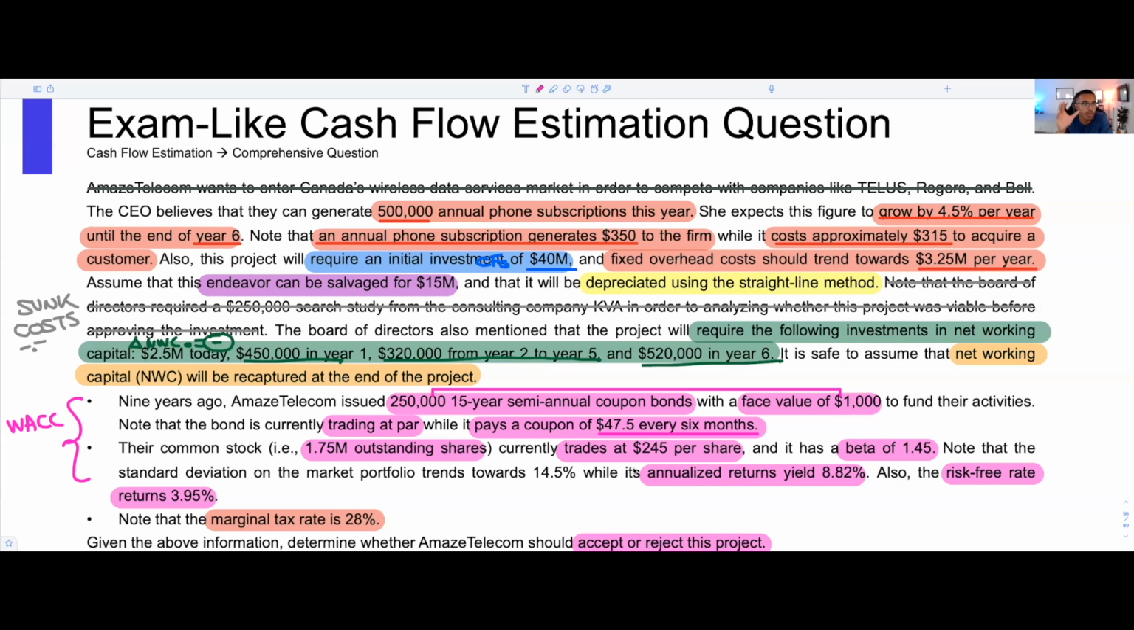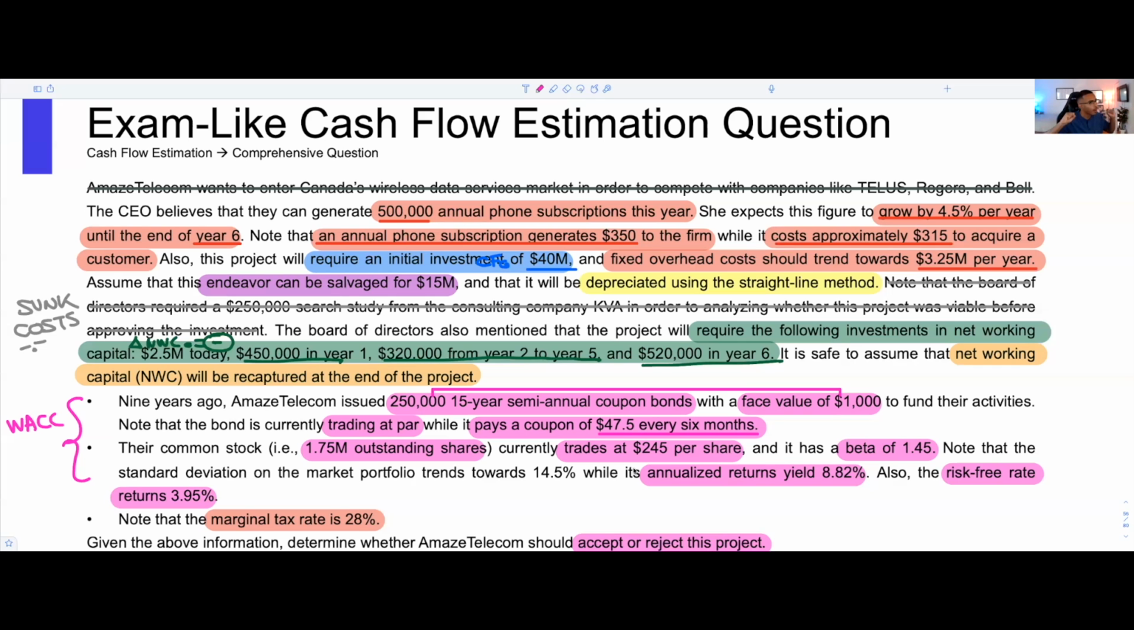Same thing applies with the second bullet point, letting you know that the common stock of Amaze Telecom is trading at $245 per share, and we have 1.75 million shares outstanding. With that, you're going to be able to find the market value of equity. But they're also letting you know that it has a beta of 1.45, that the standard deviation on the market portfolio is equal to 14.5%, and the returns on the market portfolio is equal to 8.82, while the risk-free rate is 3.95. That should be ringing some bells, because that means that we need to use CAPM to find our cost of equity.